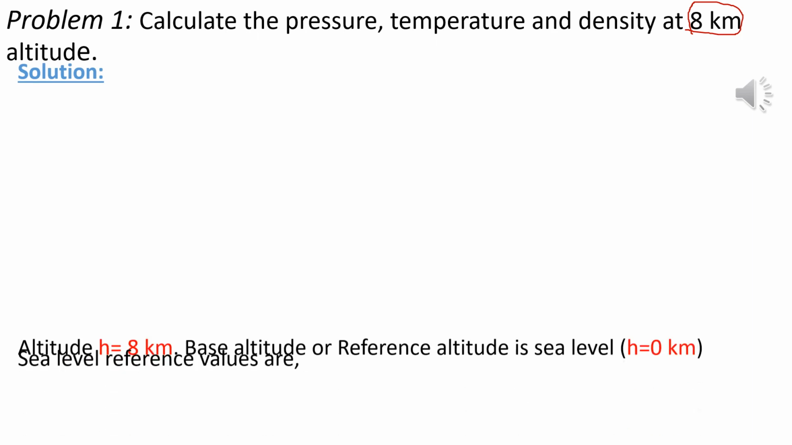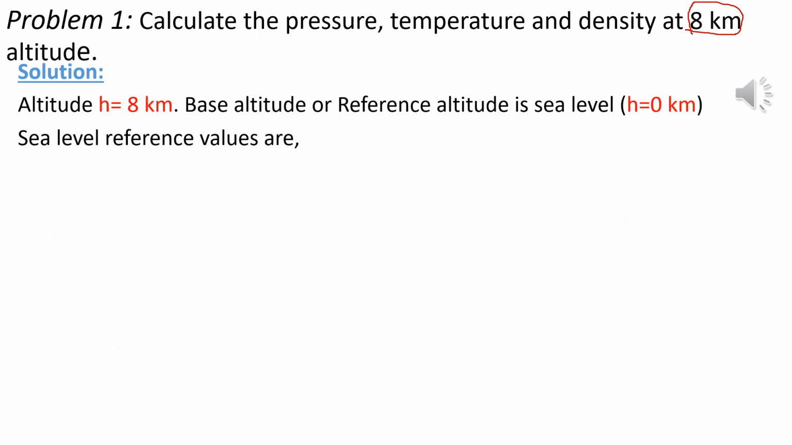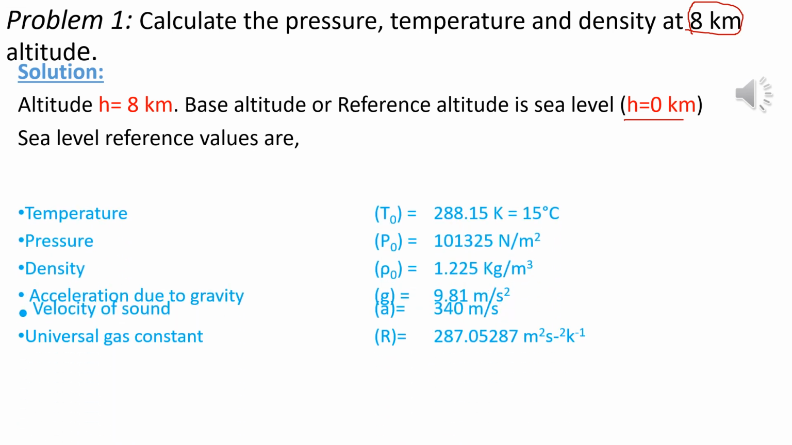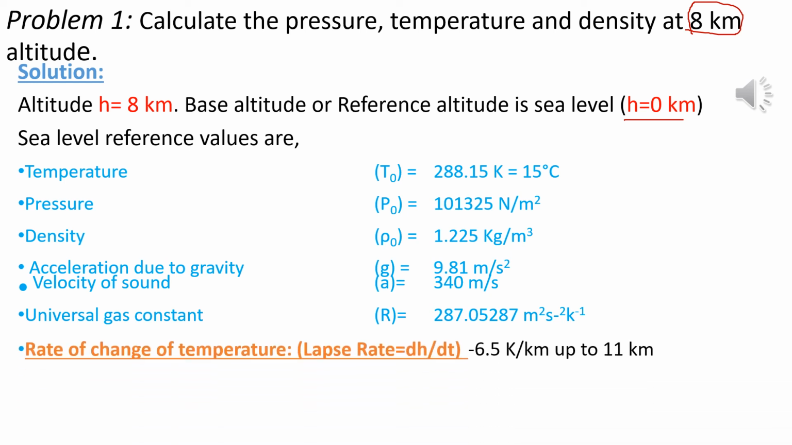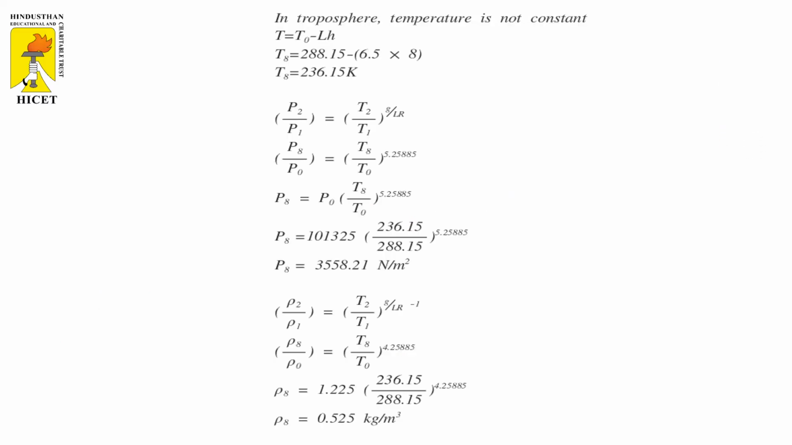So the solution part. The first one is the base altitude. The base altitude is considered as 0 kilometers because it starts from the troposphere region. From the ISA table, we know the sea level reference values, so we have to write all the sea level reference values available from the ISA. Similarly, the rate of change of temperature here is 6.5 Kelvin per kilometer.